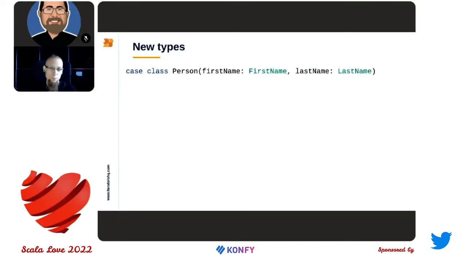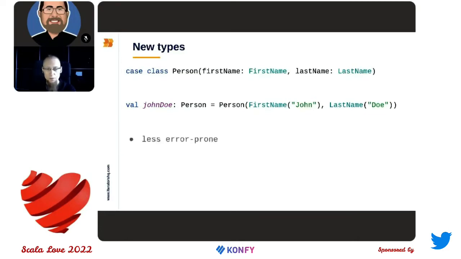And now when we want to create a person, we need to write a little bit more code, but here we explicitly say what is the first name and what is the last name. And when we swap these parameters, then it will not compile. So you can say that it is less error prone because it is more type safe.